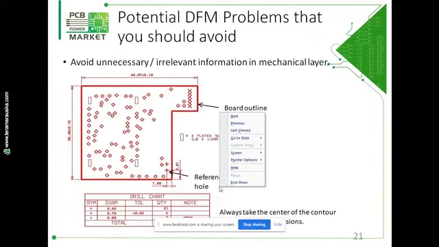A simple mechanical layer should contain only the board outline, including dimensions, exact position and size of milling, if milling is required, then inter milling, slots, cutouts. And while providing the dimension, always take the center of the contour line regardless of their thickness.